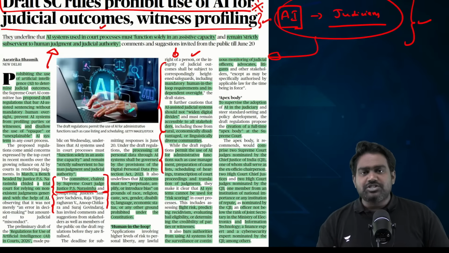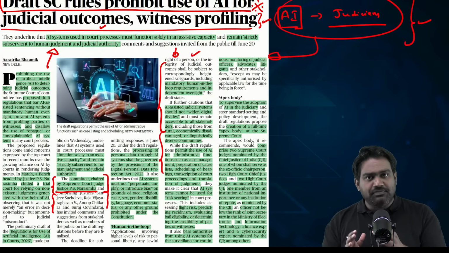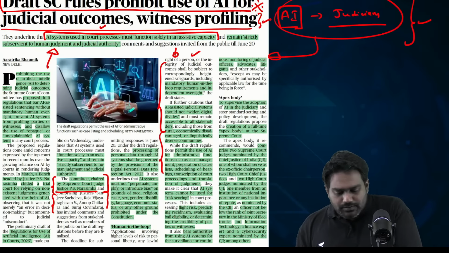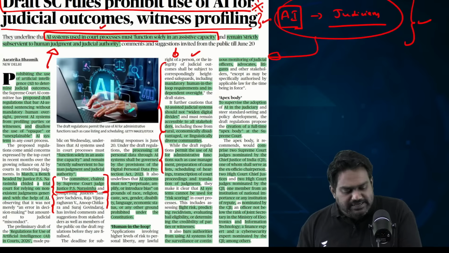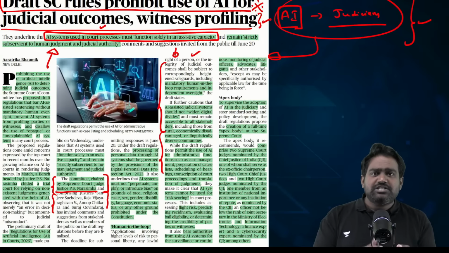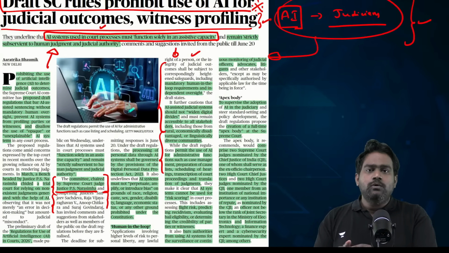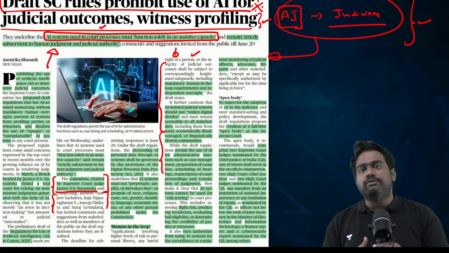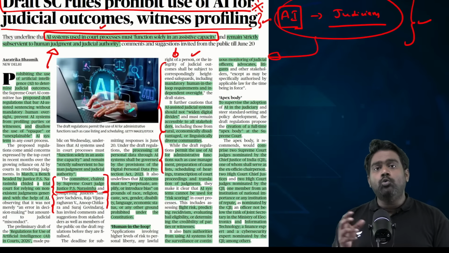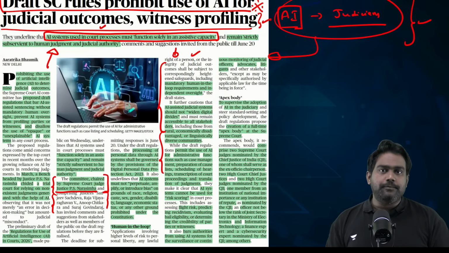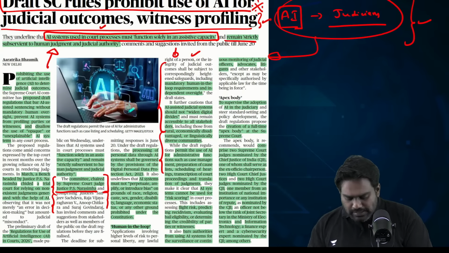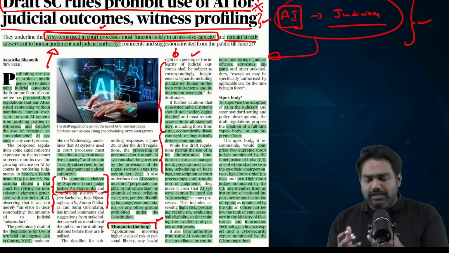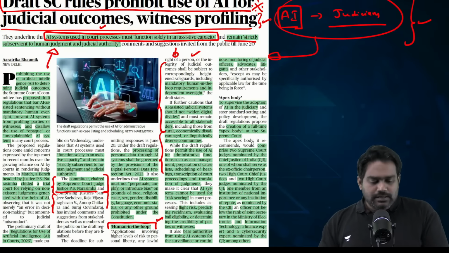But in this draft guideline, the Supreme Court is making one thing very, very clear, that AI systems must only act as assistants. They should function just as an assistant to supplement and assist a judge and the judicial system and the processes. It should never override the human involvement. There should always be a human in the loop. This is one of the key philosophies followed in these draft guidelines.